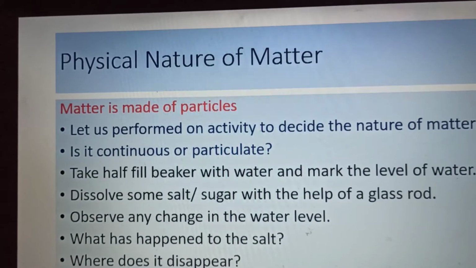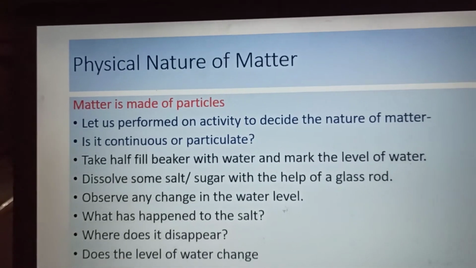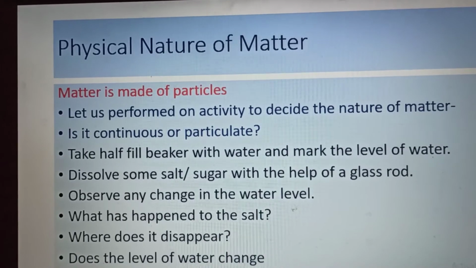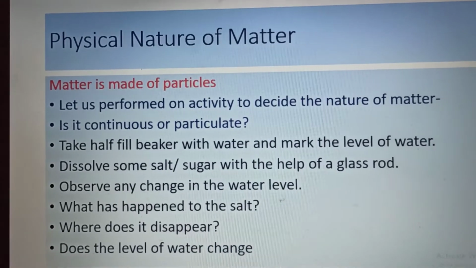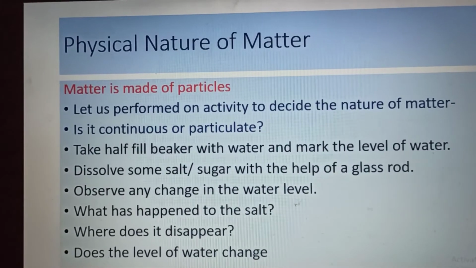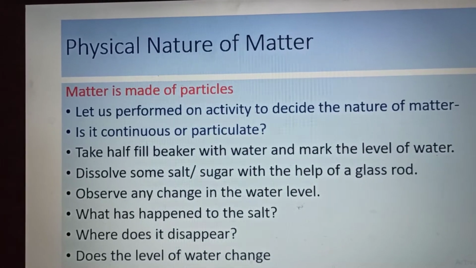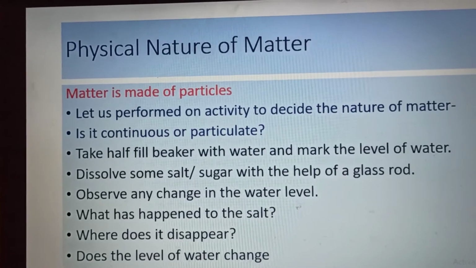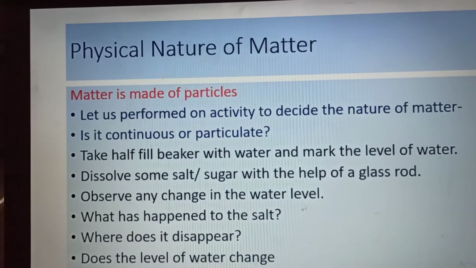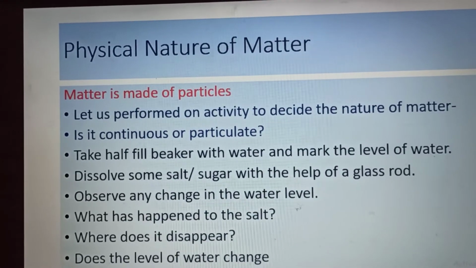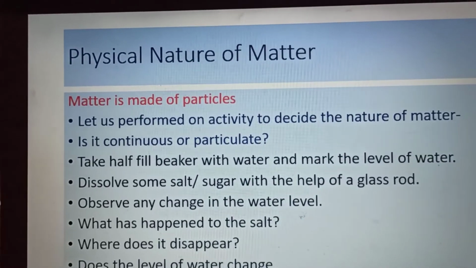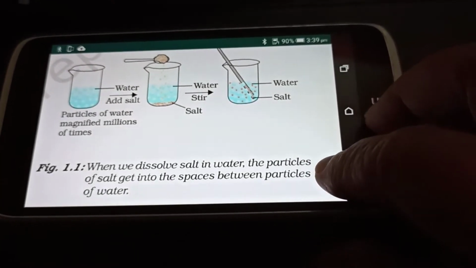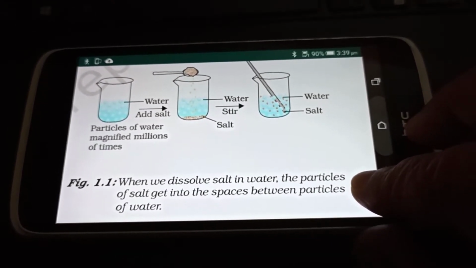After that, 2 schools of thought prevailed about the nature of matter. What is the physical nature of matter? Some said that it is like a block of wood. Some said it is like particles, for example sand. So for this, we will perform an activity to see what is the nature of matter. Here we will start with the activity.